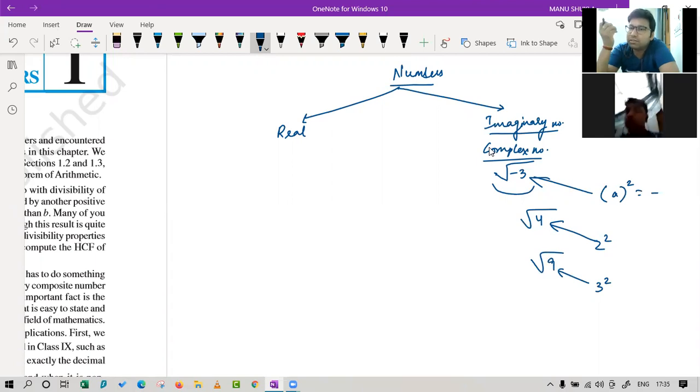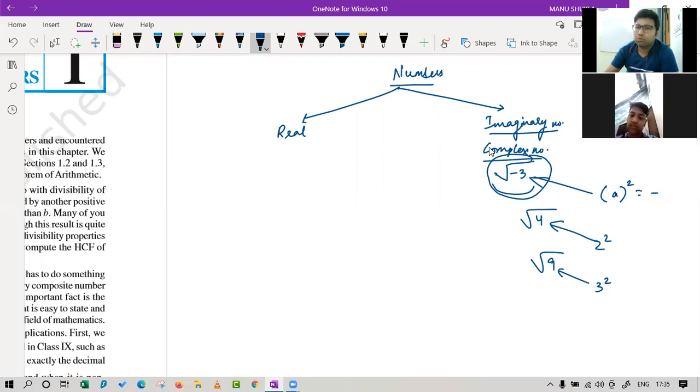No. For cube it is possible, but for square roots it is not possible. Or you can say whenever the power is even, it is not possible. So we can say such a number cannot exist in the real world. That's why we call them imaginary numbers.